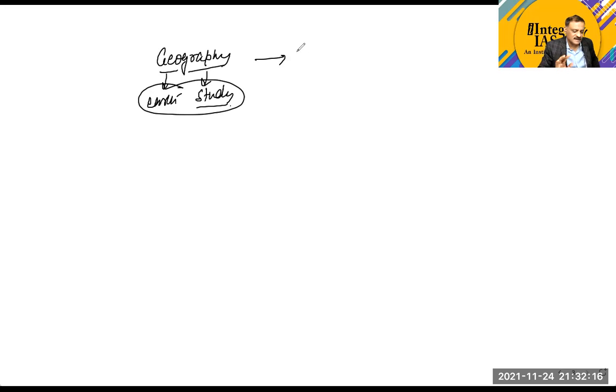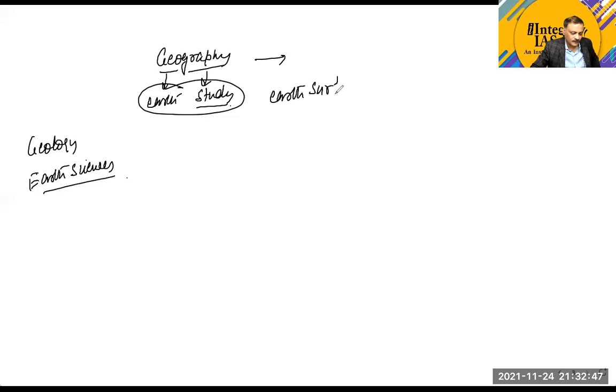Even geology tends to study the earth, and many other subjects do too, and they are collectively called earth sciences. But what is the difference between geography and the other subjects? The difference is that geography is concerned with the earth's surface only.